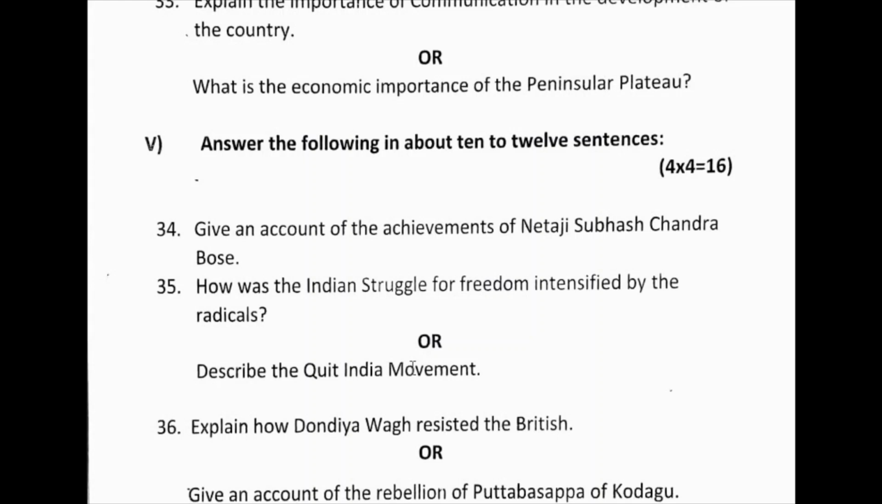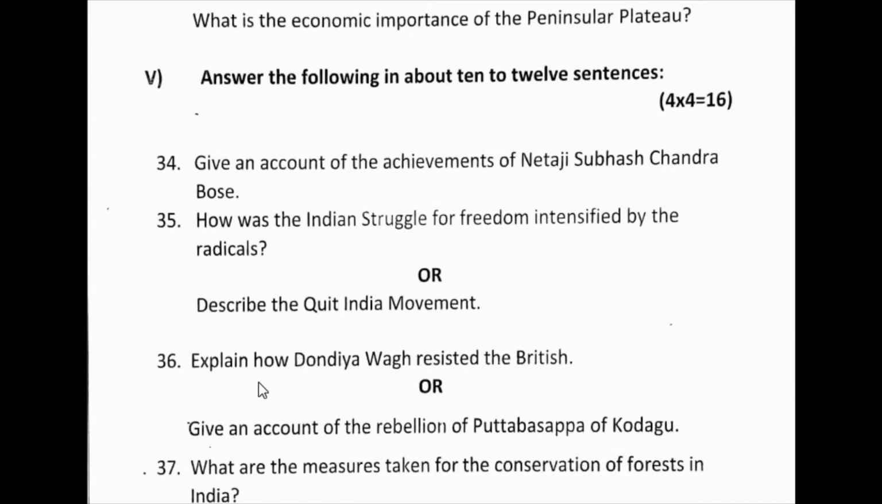Okay. Next, the 36th question: explain how Dondiya Wagh resisted the British. Points you have to write here. Dondiya Wagh started his career as a soldier in Hyder Ali's army and grew to the position of military general. He built his own army and fought along with Tipu Sultan. He was imprisoned by Tipu Sultan due to some difference of opinion between them, but was released by the British after Tipu's death.